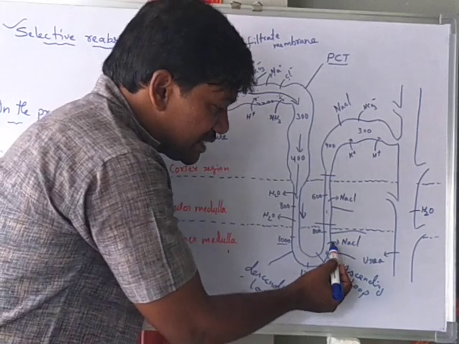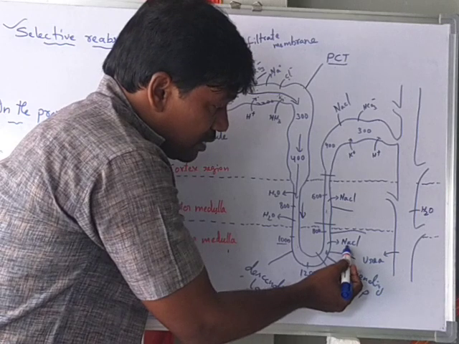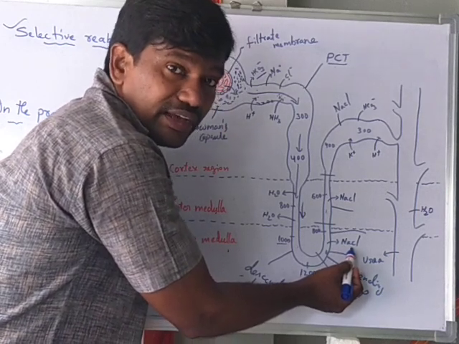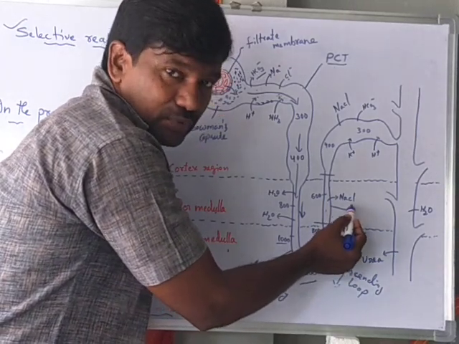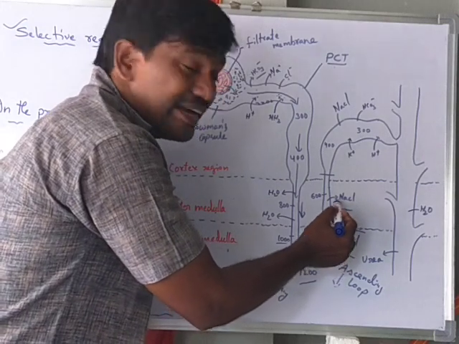In the thin segment, sodium chloride is passively transported and needs no ATP. But in the thick segment, sodium chloride is actively reabsorbed by using ATP.